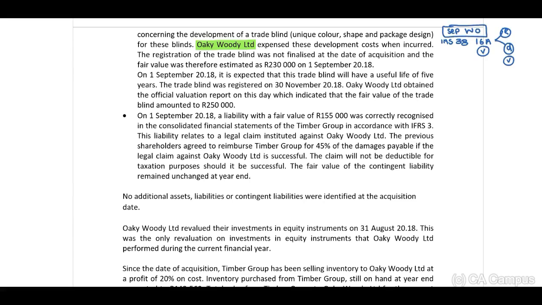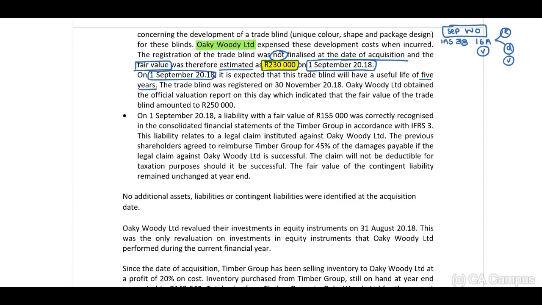Very important. The registration of the trade blind was not finalized at the date of acquisition, and the fair value was therefore estimated at 230,000 Rand on 1 September 2018. Therefore, on 1 September 2018, we need to include our fair value. On 1 September 2018, it is expected that this trade blind will have a useful life of 5 years.